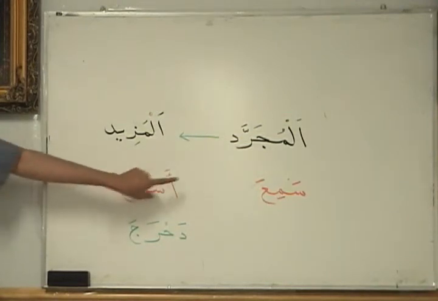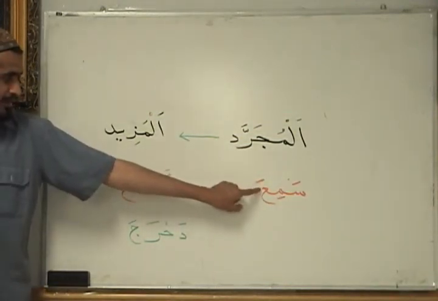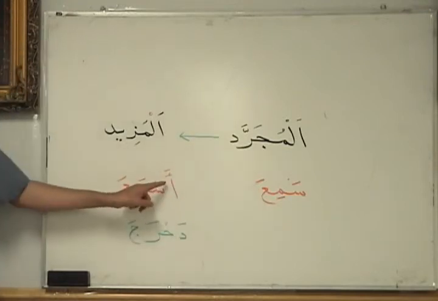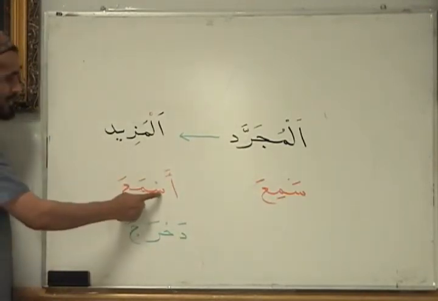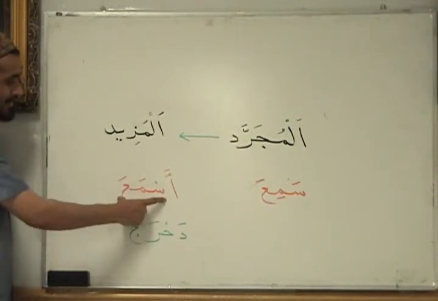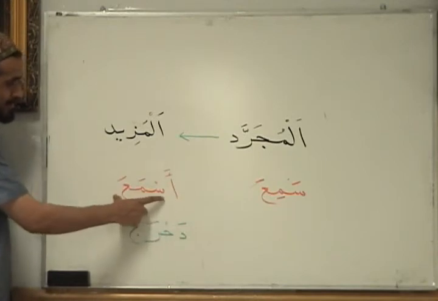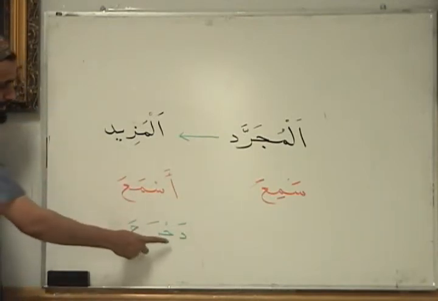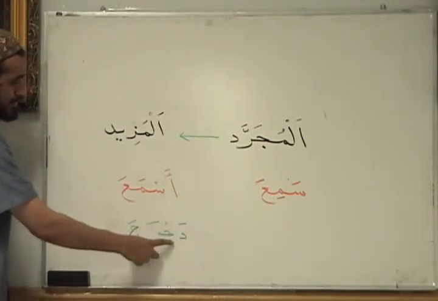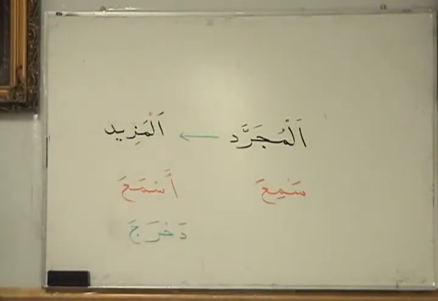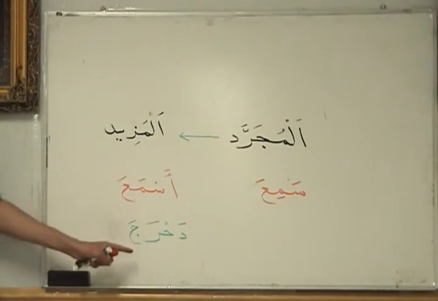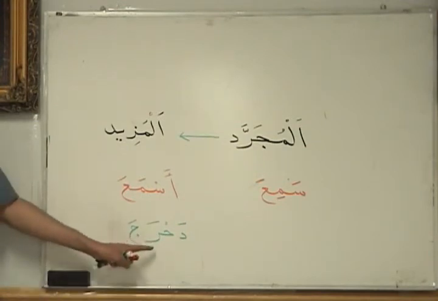But the root for this is this. This is the root. Sin, mim, and ayn. The hamza is the extra letter. That's why it's called thulathi, based on the root letters. Sin, mim, and ayn. It's still thulathi, but we call it mazid because of the hamza. Thulathi mazid. On the other hand, this one has no origin. This is the purest form. It has nothing to go back to in thulathi. It began as a ruba'i. It began as 4 letters. So that's why it's ruba'i.